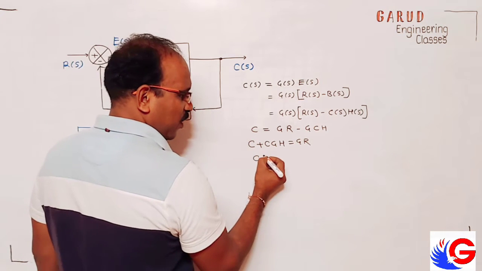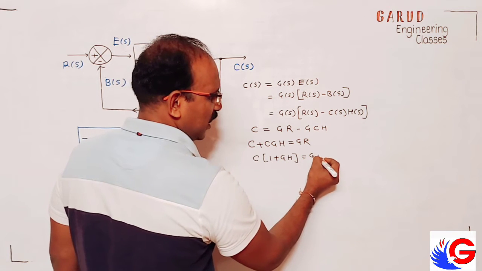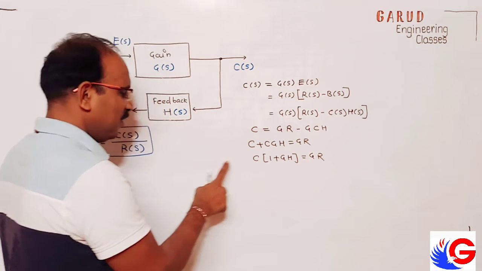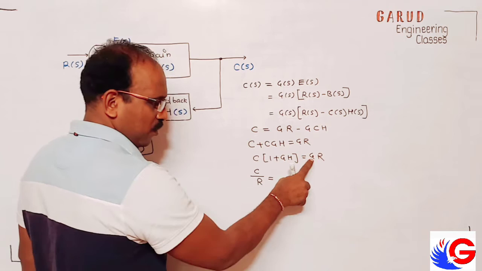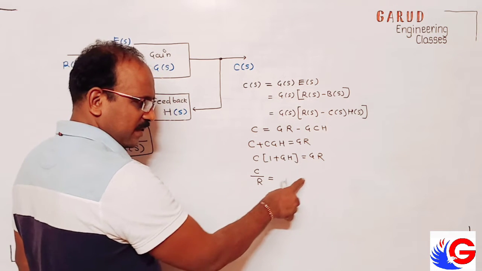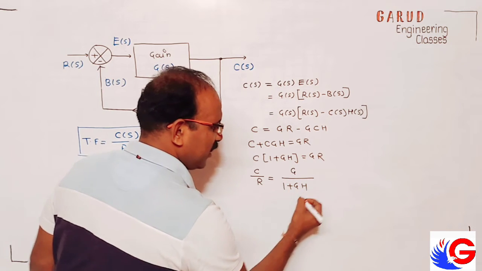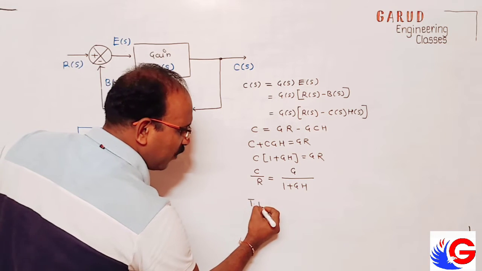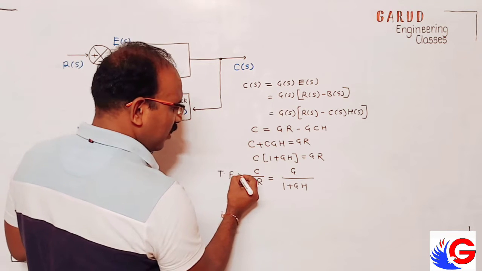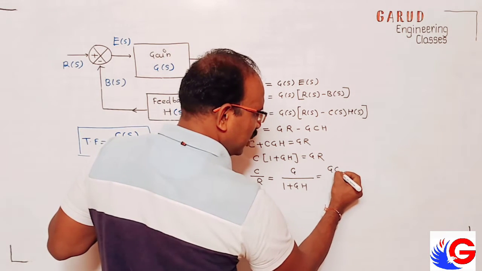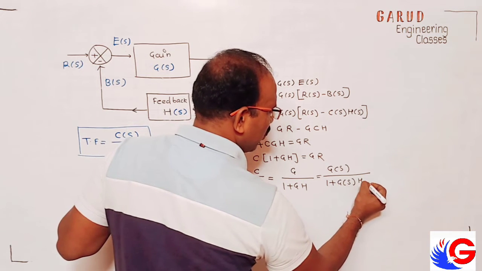So C I take common. C into 1 plus GH equal to GR. What we want? C by R. So C by R equals G upon 1 plus G into H. So this is actually the transfer function. How do we write the transfer function? That is equal to, in proper format, G of S upon 1 plus G of S H of S.